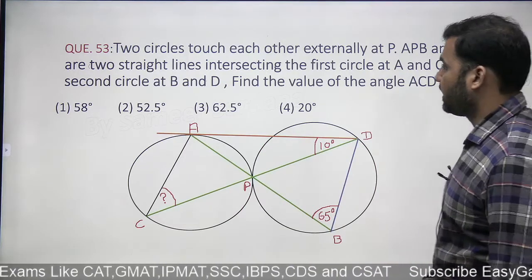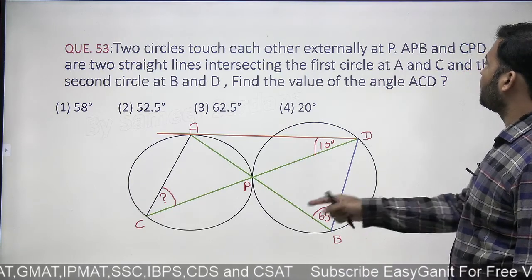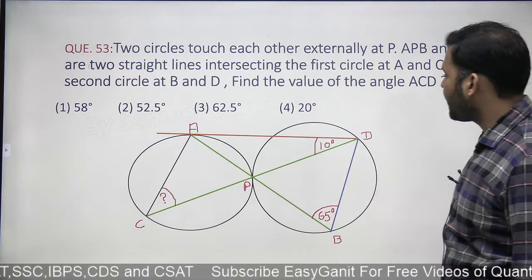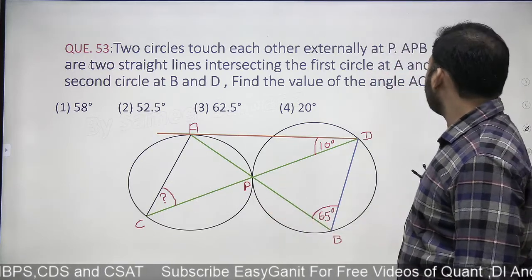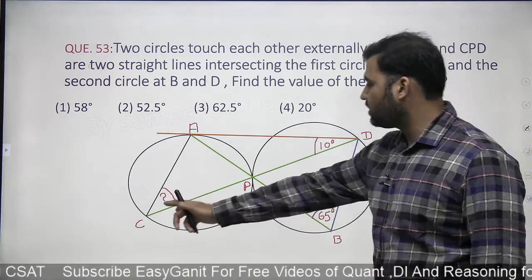Look at the next question, guys. Two circles, try this question by yourself. Two circles touch each other externally at a point P, and so on. APB, CPD are the two straight lines intersecting at the point P, right? Find the value of the angle ACD. So ACD is what we are supposed to find out.